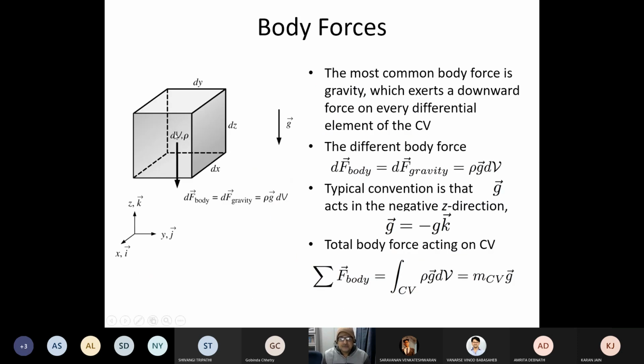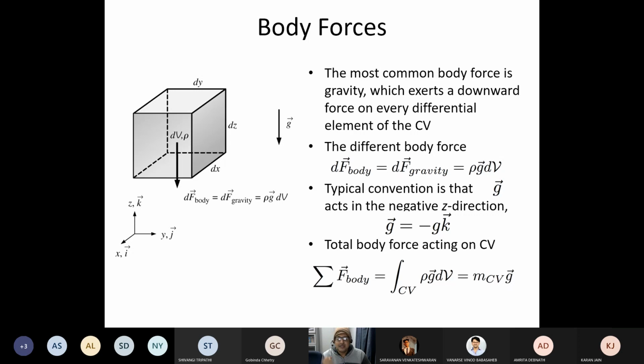Now, what is a body force? Body force is a force which changes with the mass, correct? Say suppose Earth has a lesser amount of gravitational force than Sun. The reason is that Earth has a lesser amount of mass, and Sun has larger amount of mass.